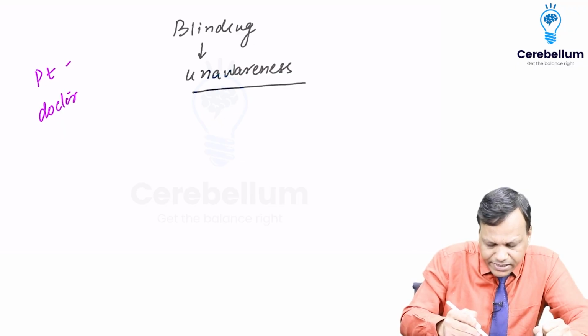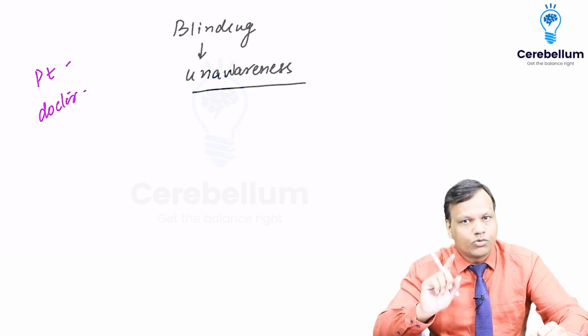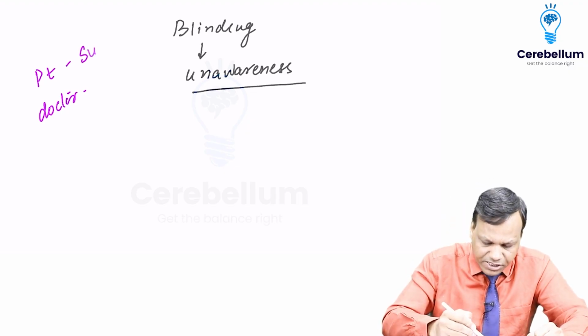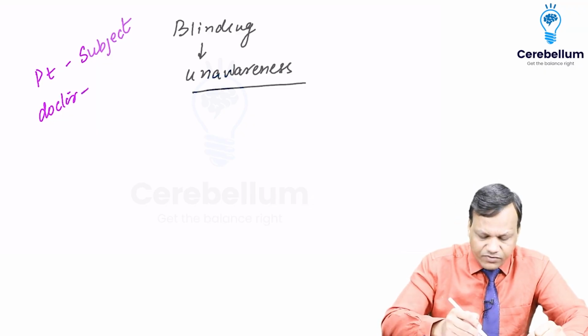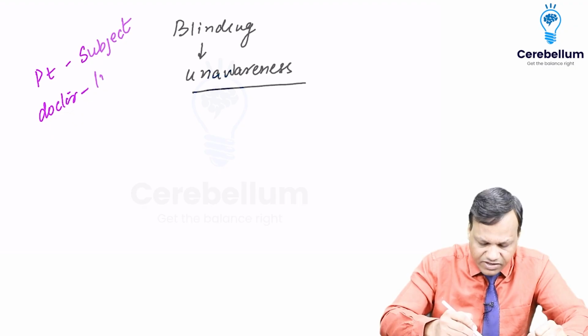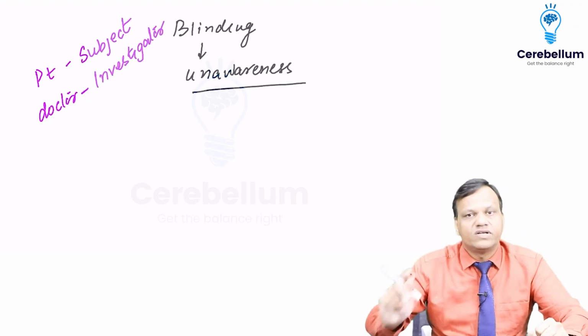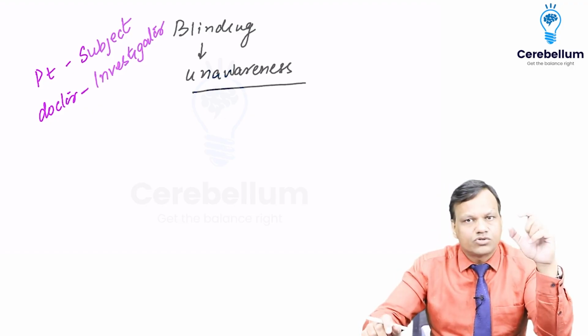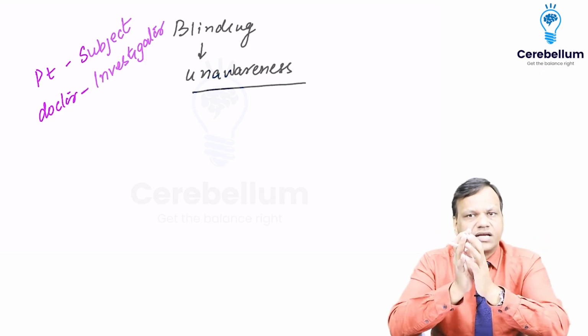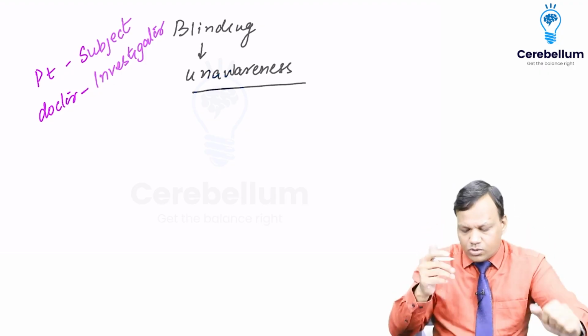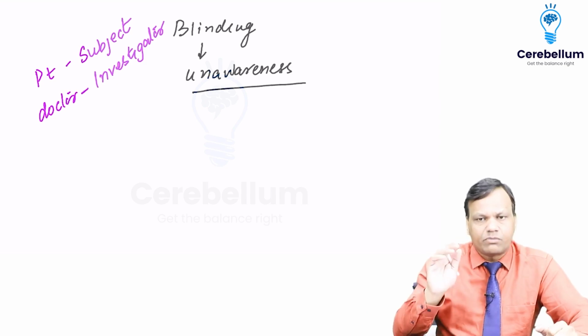But in clinical trials the terminology is different. We do not say patient. The patient in the clinical trial is known as subject, whereas we do not say treating doctor, we say investigator, because whoever is doing the investigation, we say that is investigator. Clear? So subject means who is receiving the drug, and investigator is who is giving the drug. Okay, so there are two major types of blinding.